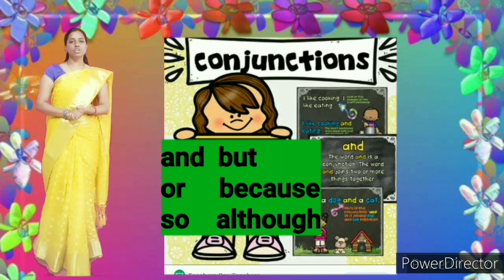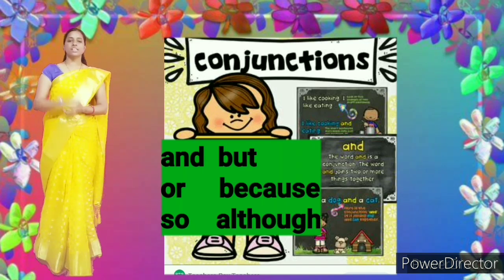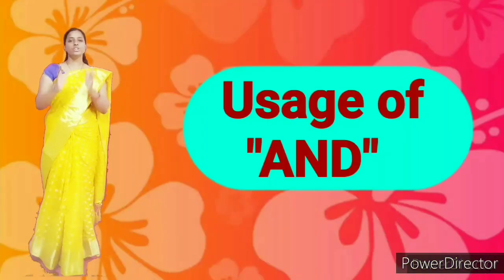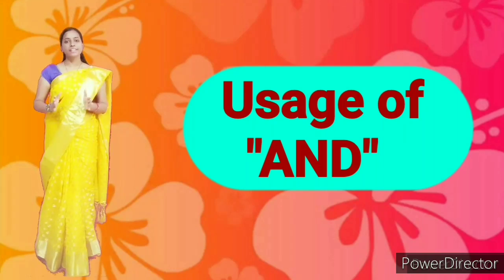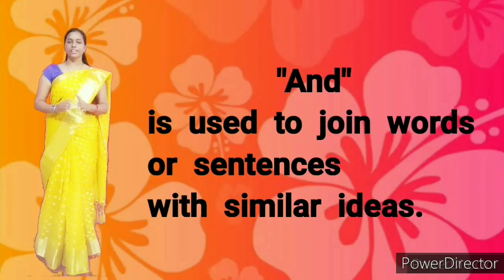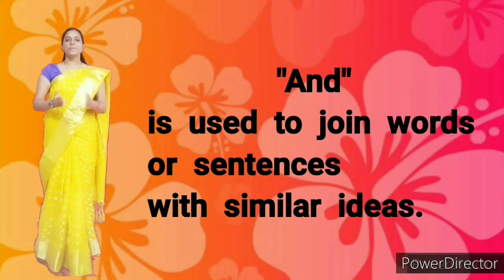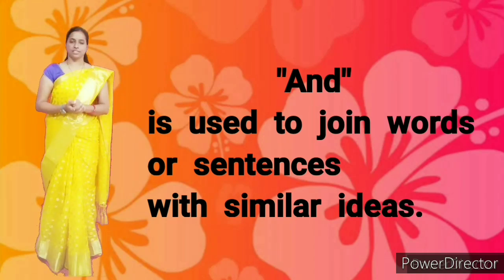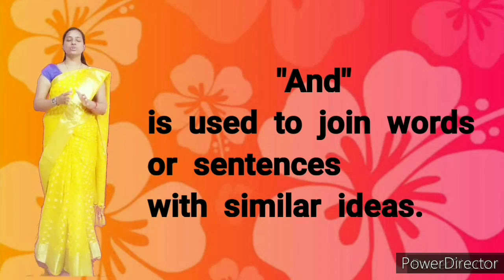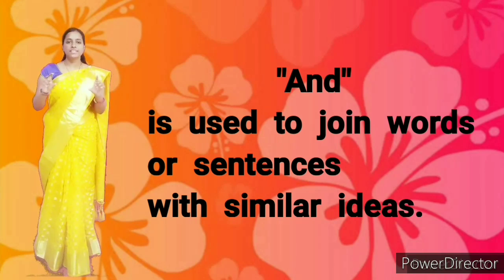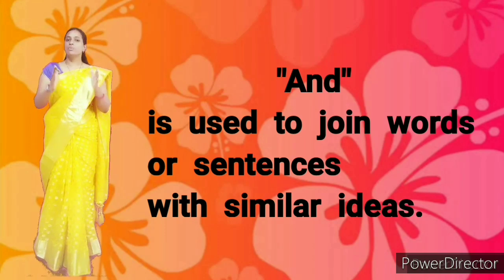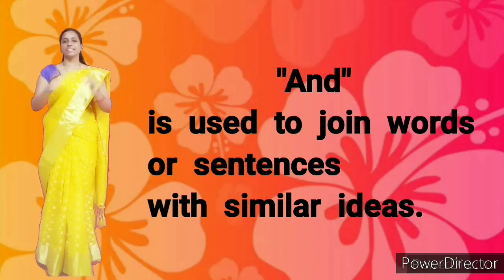Alright children. So now children, we will see the first conjunction, which is and. Usage of and. And is used to join words or sentences with similar ideas.